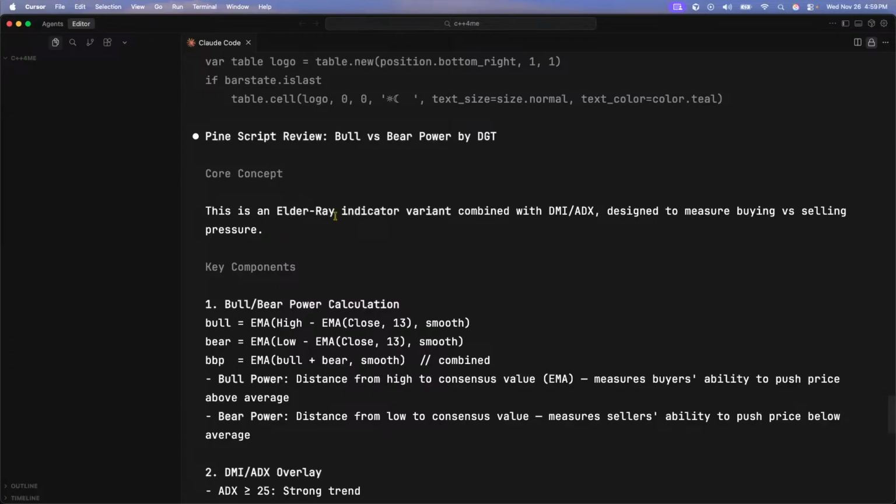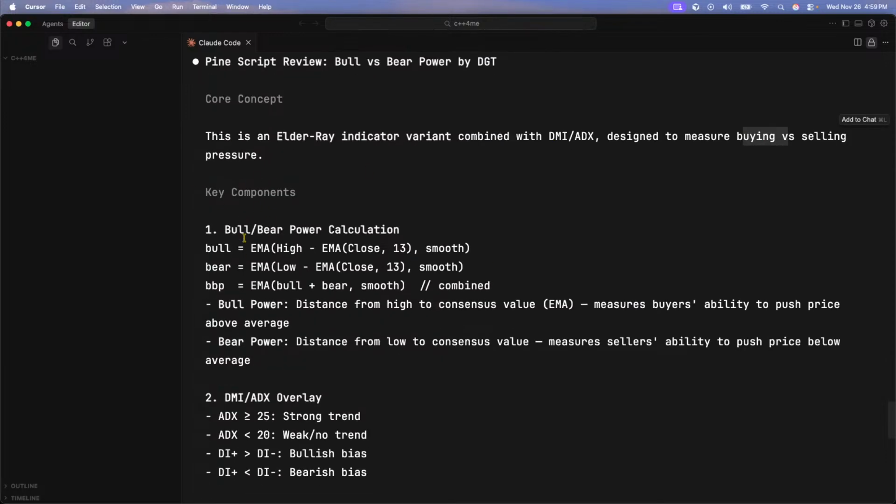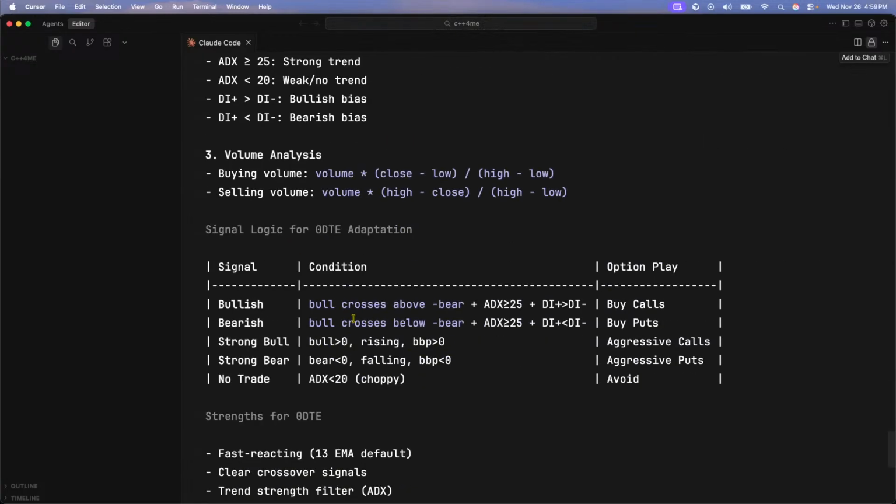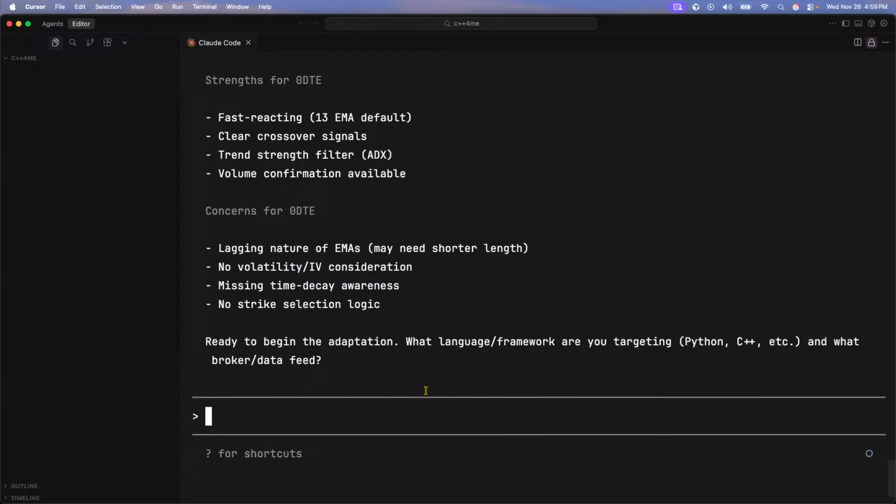This is like an Elder Ray indicator variant combined with the DMI and ADX, designed to measure the buying versus selling pressure. The key component is the bear over the bull power calc. We talked about this already. ADX. All right, beautiful. Buy calls, buy puts, aggressive calls, aggressive puts, avoid.